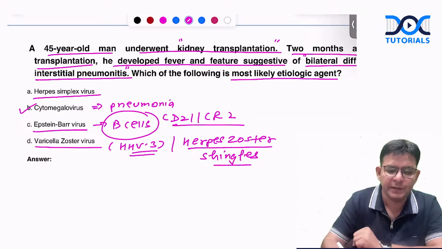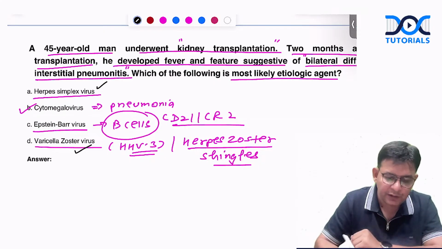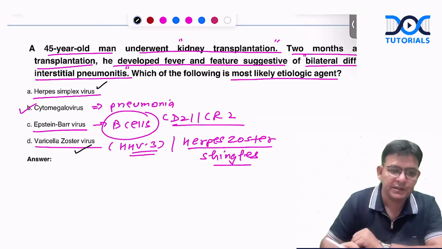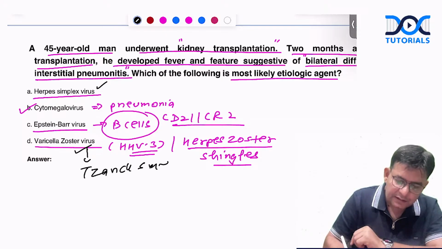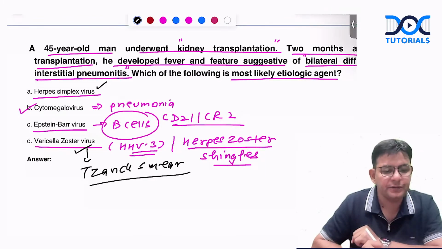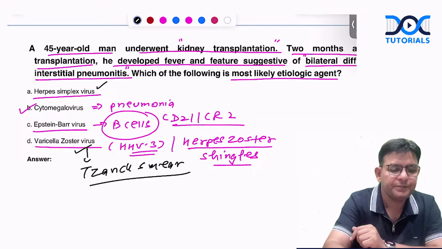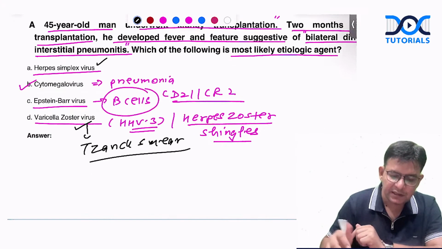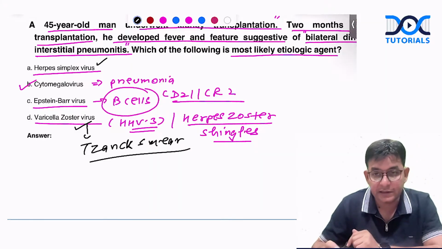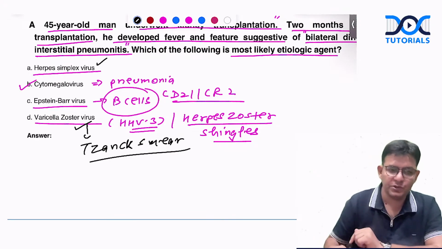Another favorite question which is coming in INI-CET also: it came for the herpes simplex virus, HSV1 and 2, and for varicella zoster virus. Which smear is done? The answer is Tzanck smear. Remember that. Okay, guys? And Tzanck smear is what? Multinucleated giant cells. You are able to observe Tzanck cells in these infections: herpes HSV1, HSV2, and varicella zoster also.